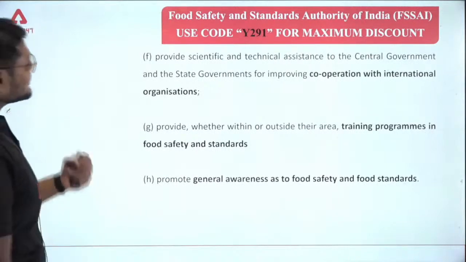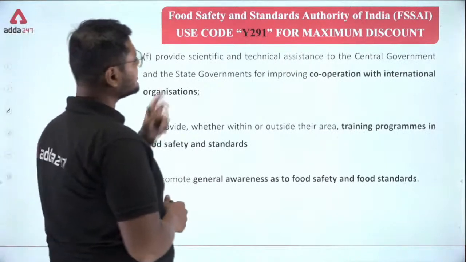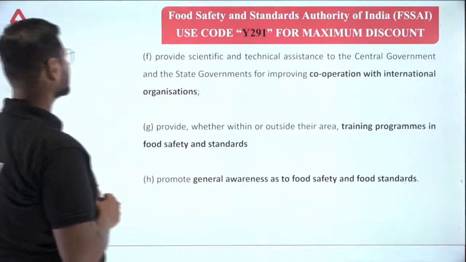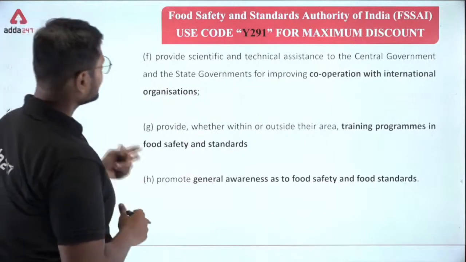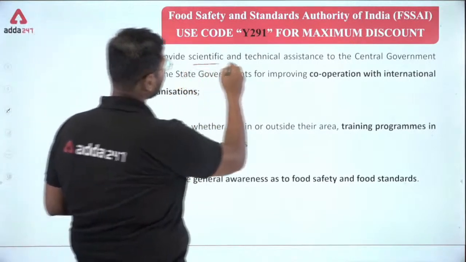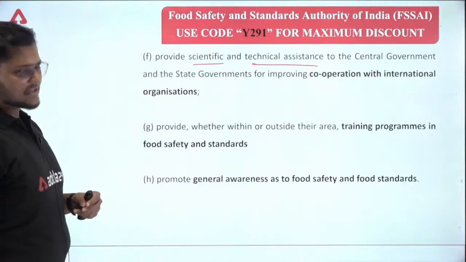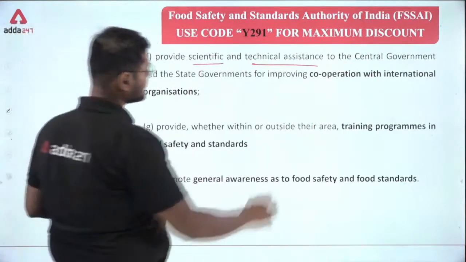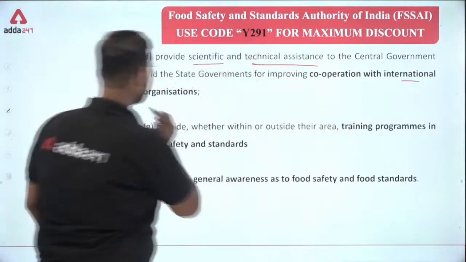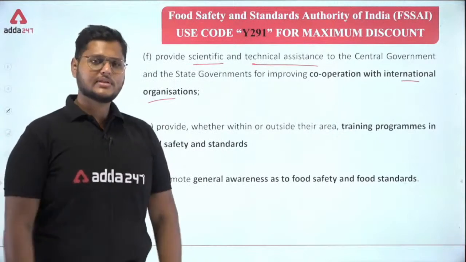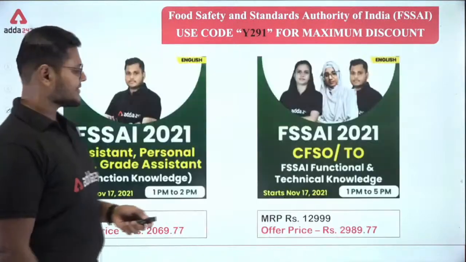Now, provide scientific and technical assistance to the central government and the state governments for improving cooperation with international organizations. Okay, so what we need to do is provide scientific and technical assistance to the central government and the state governments for improving cooperation with international organizations. So there are different international organizations, for example WTO. Okay, we have to work in line with their business activity.